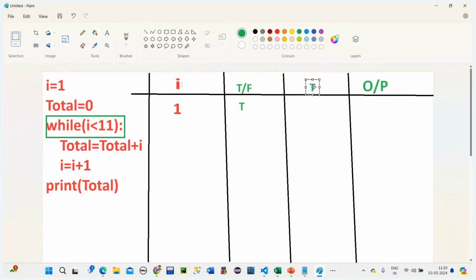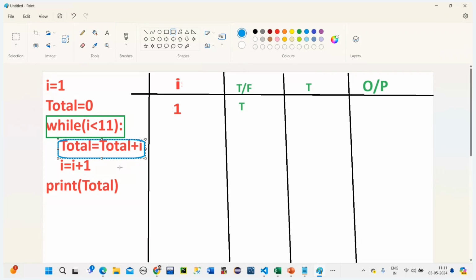It is total. So now when I is 1 and the condition is true, what is the total value? See here, this part, I'm taking this here. Here it is blue. This total is equal to what?